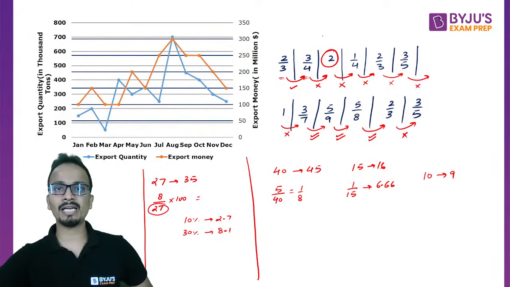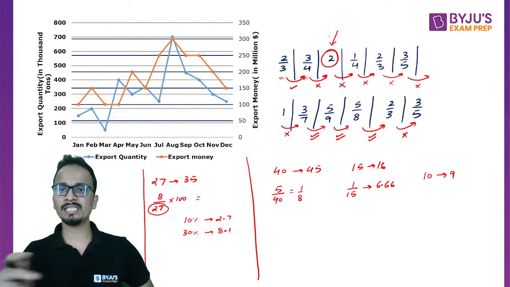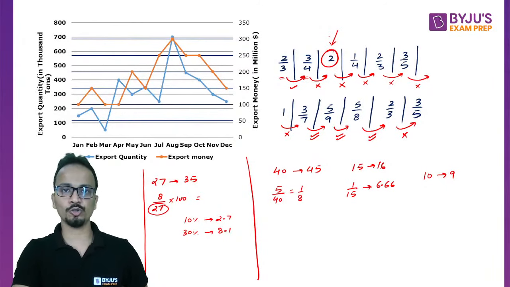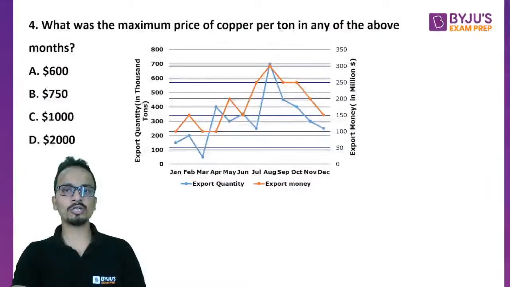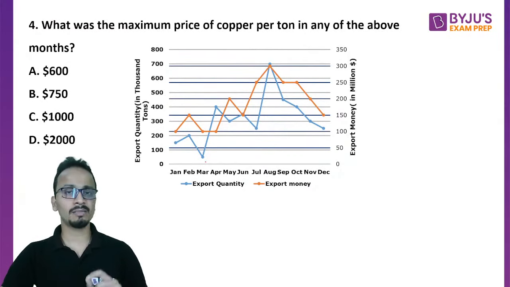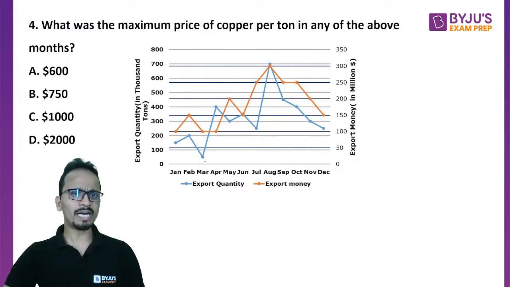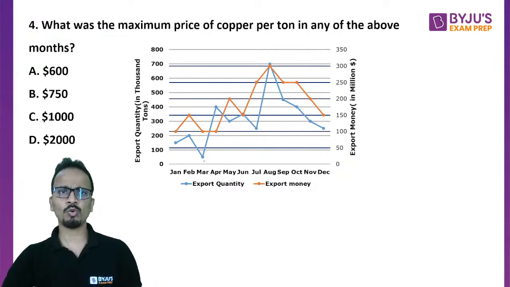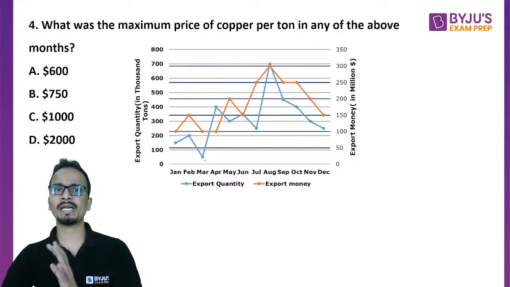Wait, Darshit, the March's value was 2. It is maximum among all the given ratios. Okay. So I'll go back to the question and look at the values for March. Now for March, I'll calculate the price. Okay. Now it is understood that March was maximum, but what was the average price? What was the price per ton